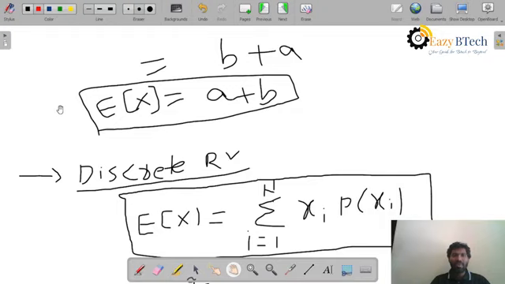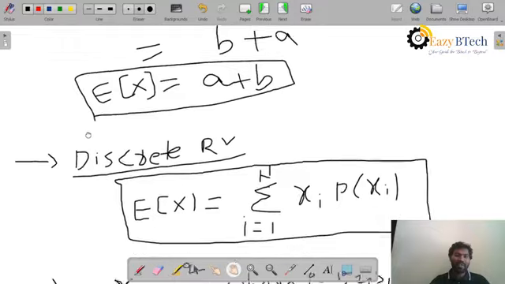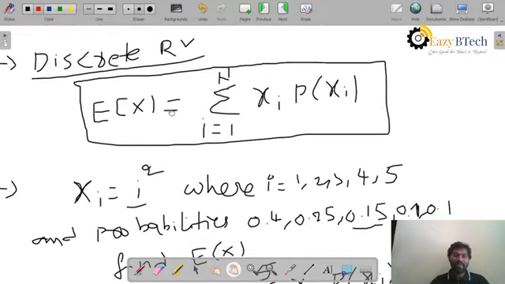Now this is the case of a continuous random variable. Suppose they gave you a discrete random variable and ask you to find the expectation. In this case, the discrete random variable expectation formula is given by expectation of x equal to the sum from i equal to 1 to n of xi p of xi, where p of xi is the probability of the random variable x at instant i. This probability is always less than or equal to 1, and the value of n depends on the number of values of the random variable.